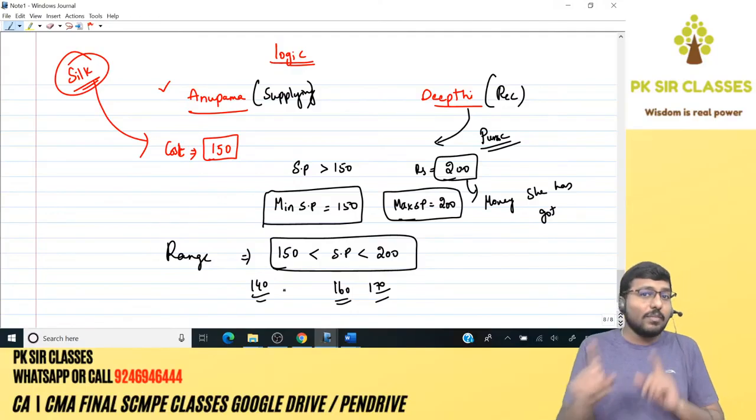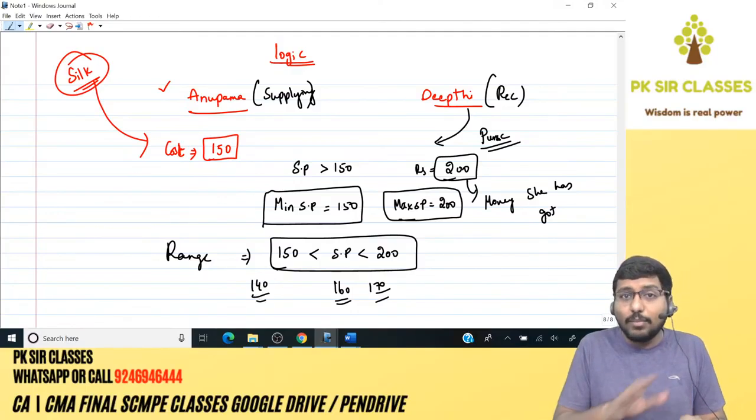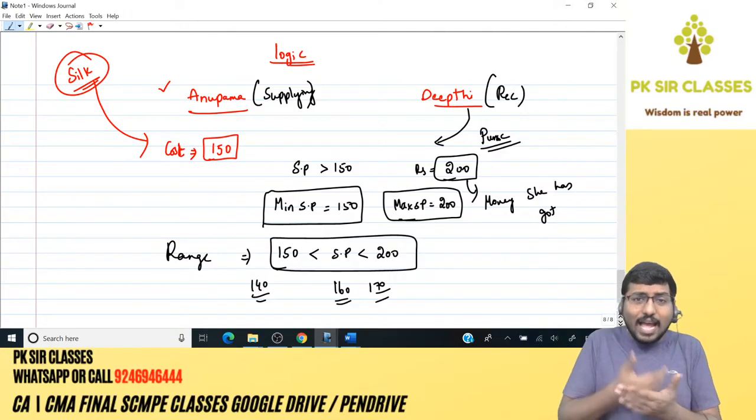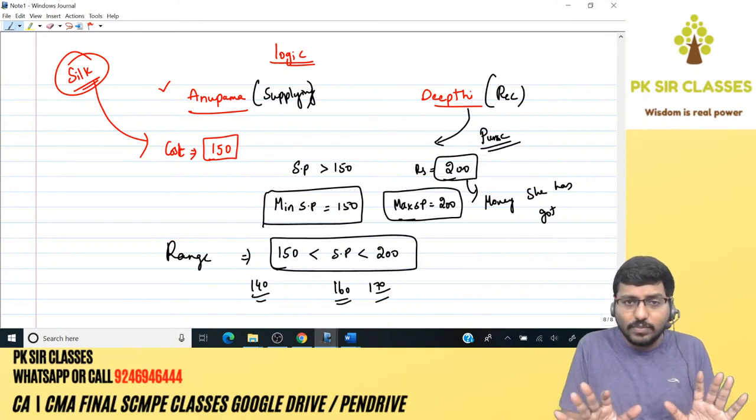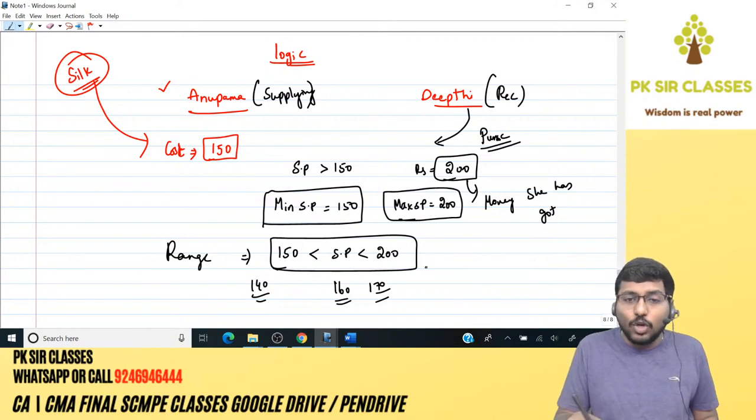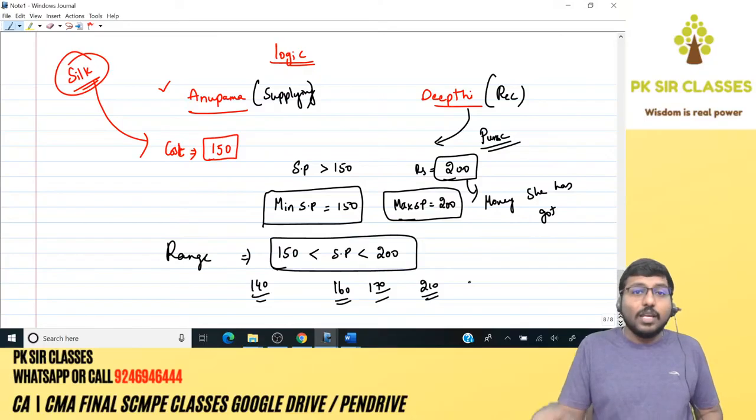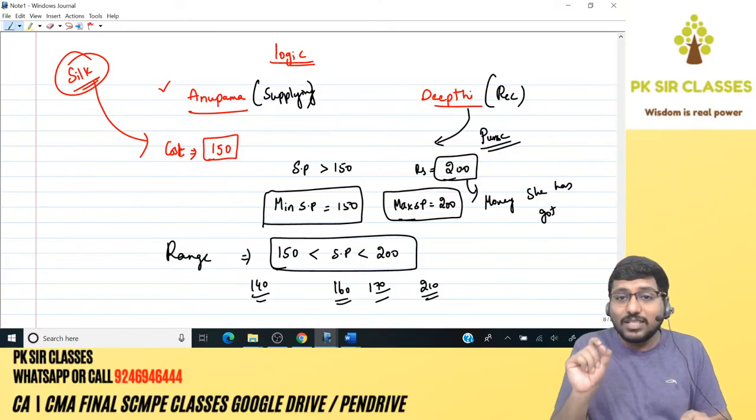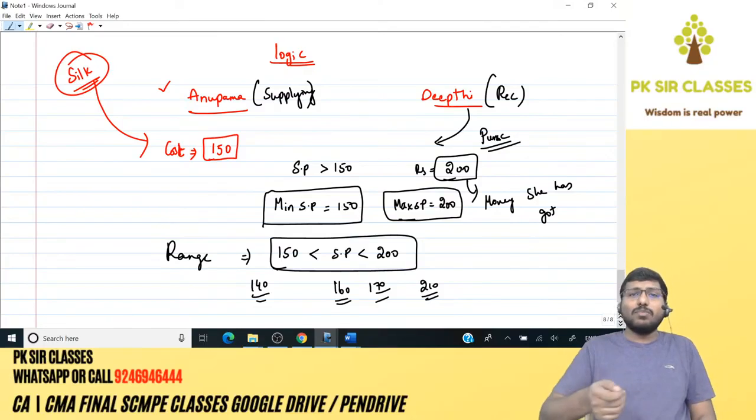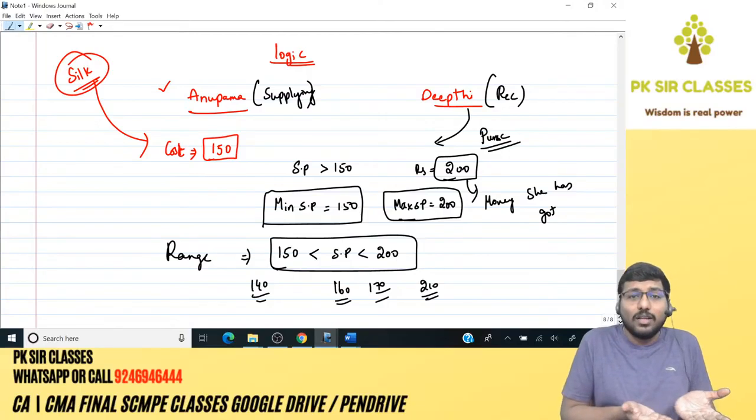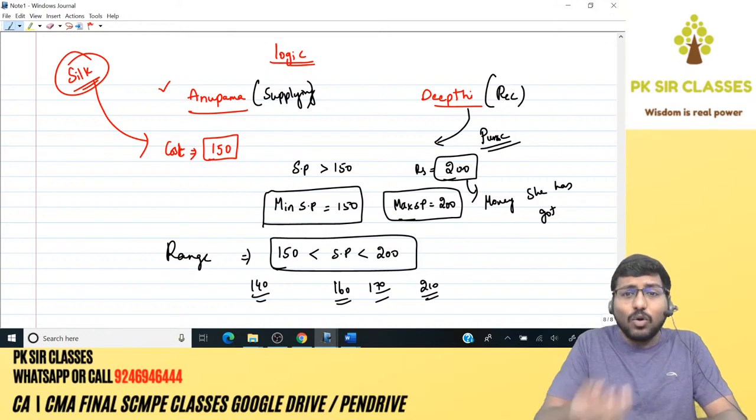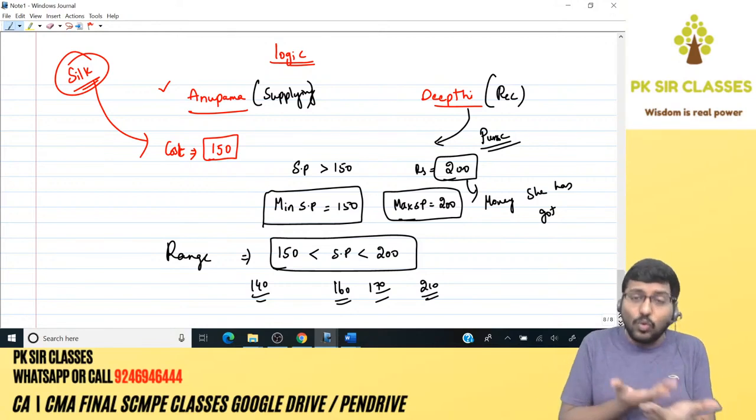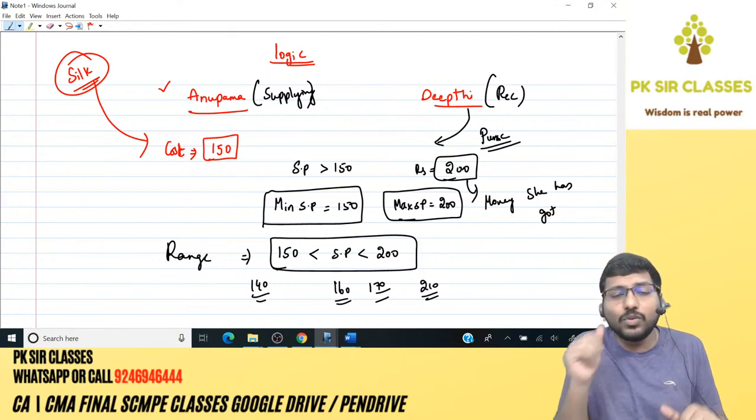Suppose the selling price is 140. Will the transaction happen? No. Anupama will say, I have spent 150, why would I sell at 140? Not possible. Are you able to understand? So the transaction will not happen. If the selling price is 210, will the transaction happen? No, it will not happen. Why? Because Deepti will say, I have only 200. When I have 200 with me in my purse, how can I pay 210? Even if I want to, I don't have the money. I can maximum pay only 200.